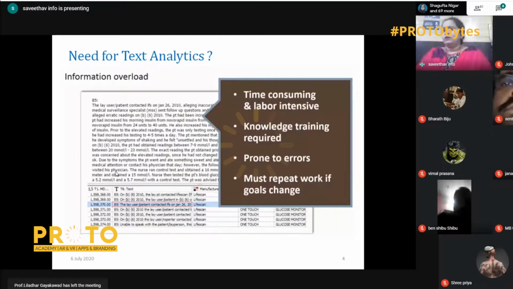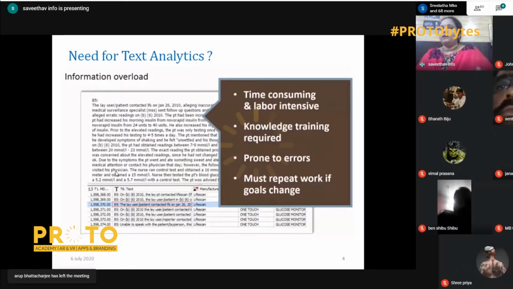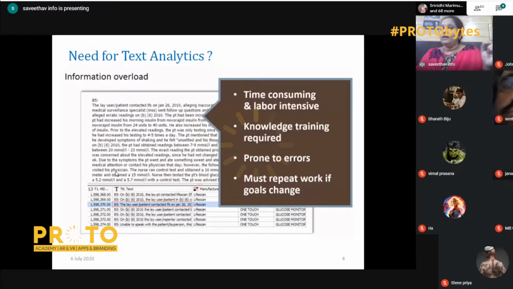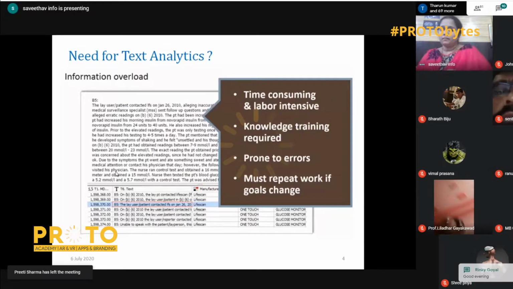So, need for text analytics. Information is overloaded. What are the disadvantages of doing it manually? It is time consuming, it is labor intensive, and the knowledge training required for analyzing the text is high, and people have to be trained for it. It may result in errors. And then if the goal of the work changes, then the entire work has to be repeated. So to avoid all this, we go in for automation of text analytics using Python.